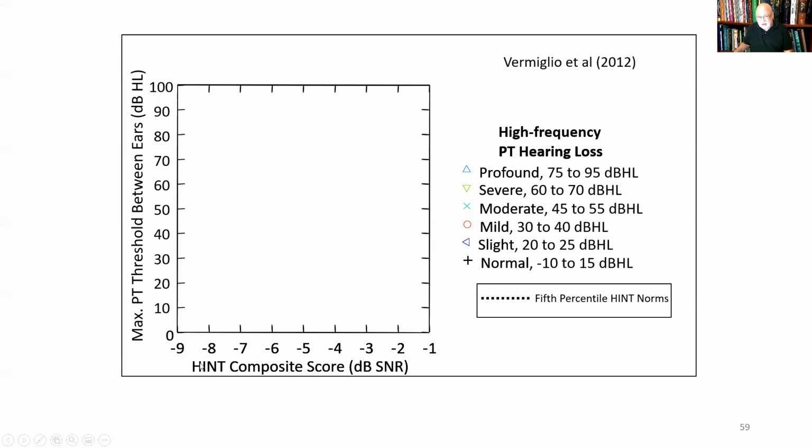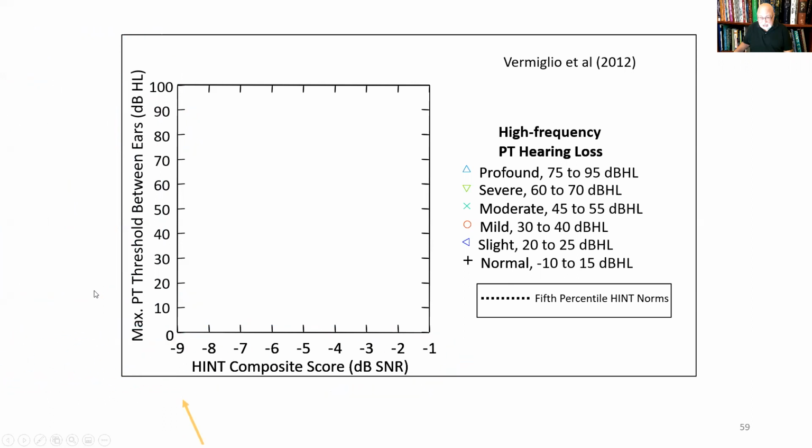So this is our measure of speech perception in noise. This is the maximum pure tone threshold between ears. So this is a measure of the pure tone thresholds. It's actually the worst threshold between the ears for each of our subjects. I think there's like 215 subjects for this study.